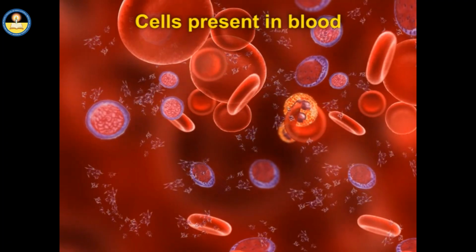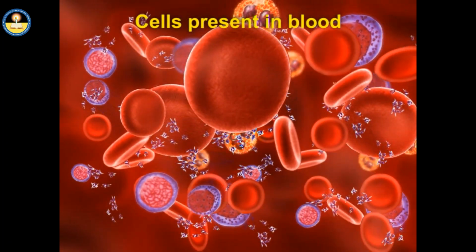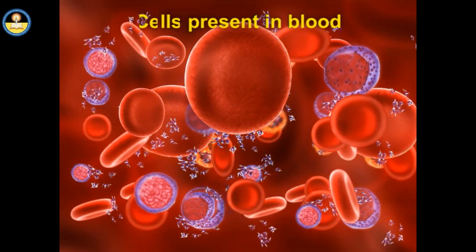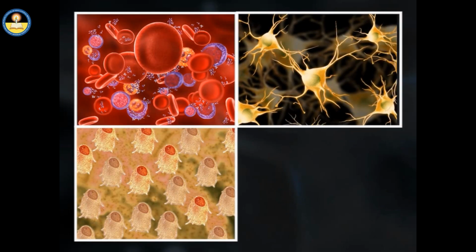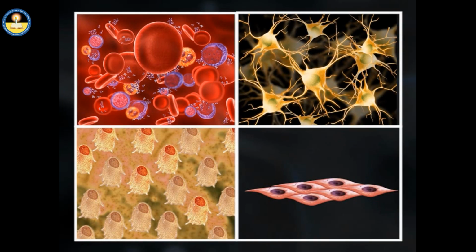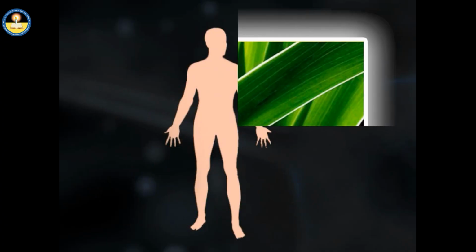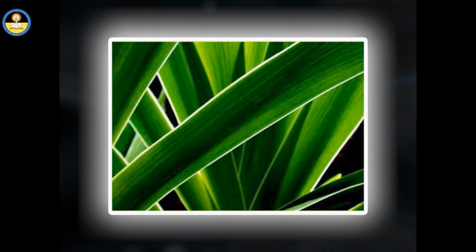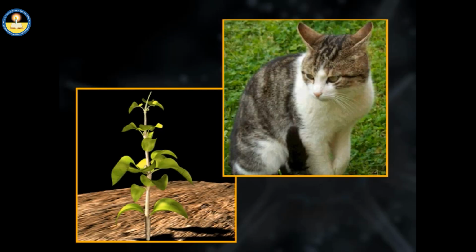There are various types of cells in the blood, and each type of cells performs a particular function. Blood cells, nerve cells, bone cells, muscle cells, etc. are the types of cells present in human body. Most multicellular creatures are either plants or animals. Plants and animals look different and act different, but deep down both of them are made up of cells.